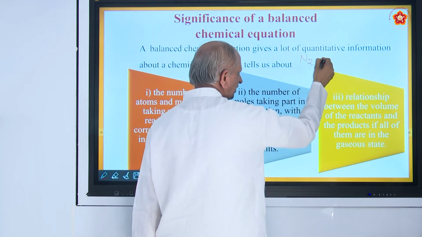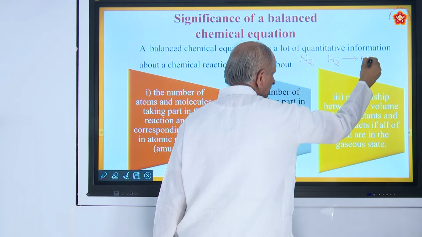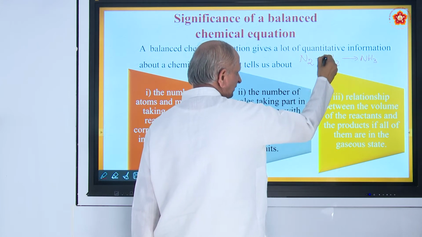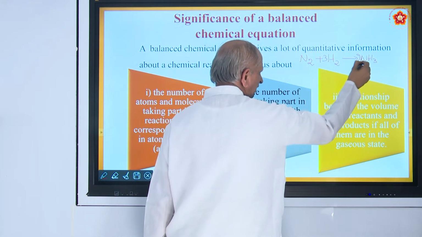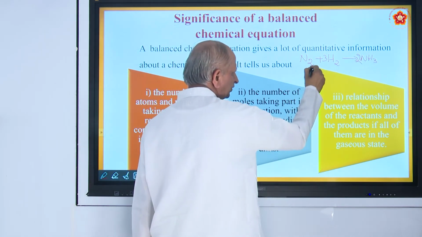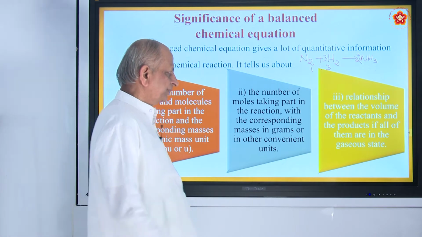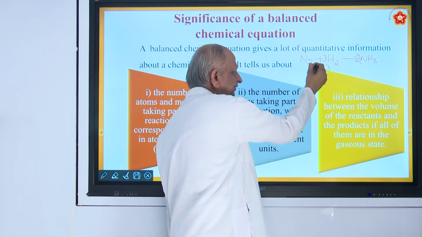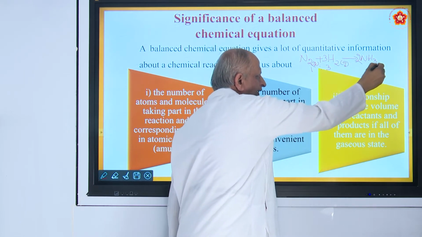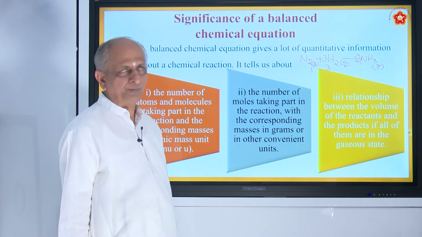For example, nitrogen combines with hydrogen to form ammonia. The process is called Haber's process. Here 1 volume of nitrogen combines with 3 volumes of hydrogen to form 2 volumes of ammonia. So you say the ratio of nitrogen and hydrogen is 1:3. That is what is said here, because both are gases. Nitrogen is a gas, hydrogen is a gas, and ammonia is also a gas. So we can make out the volume.